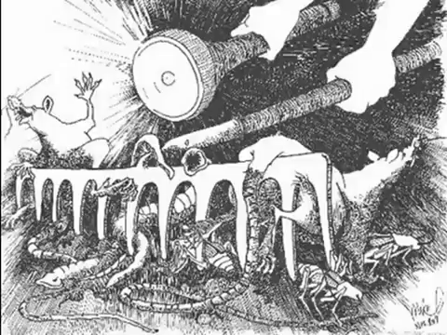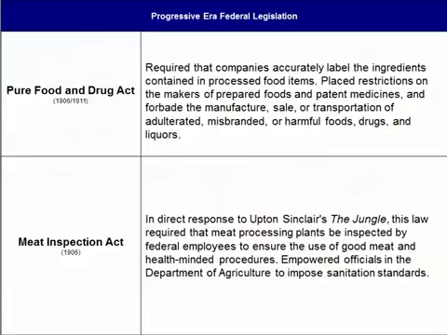And with that government action, Congress passed two laws in 1906. The Pure Food and Drug Act required that companies accurately label the ingredients contained in processed food items, like meat. It placed restrictions on the makers of prepared foods and patent medicines, and forbade the manufacture, sale, and transportation of adulterated, misbranded, or harmful foods, drugs, and liquors for the American public, what we call interstate commerce in government class.